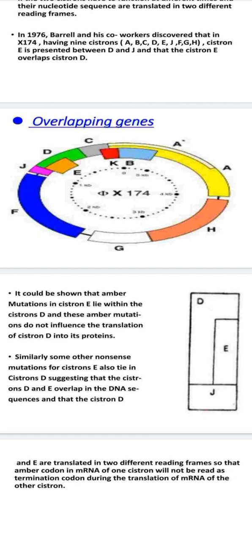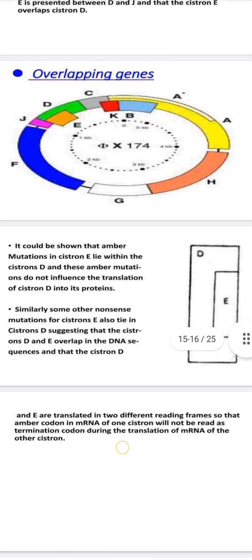Similarly, some of the other nonsense mutations for cistron E are also tied up with cistron D, suggesting that cistrons D and E overlap in the DNA sequences, and that cistrons D and E are translated in different reading frames, so that a codon in the mRNA of one cistron will not be read as a termination codon during the translation of the mRNA of the other cistron.